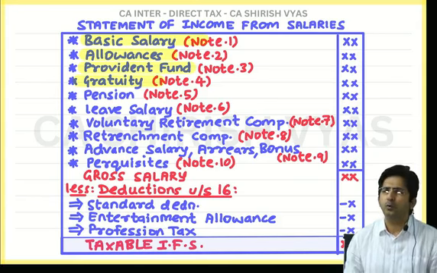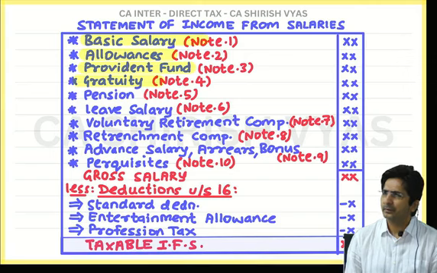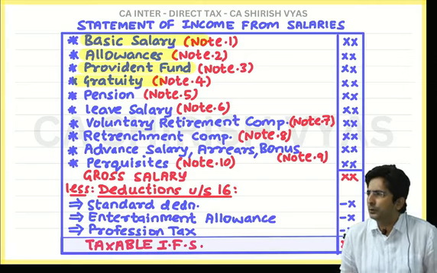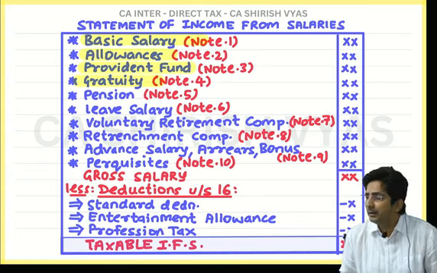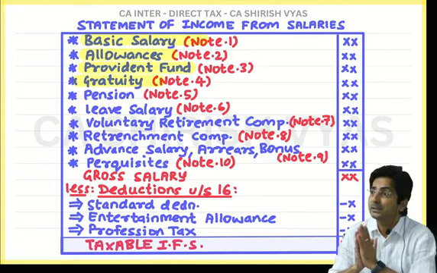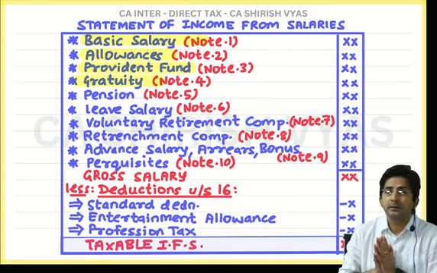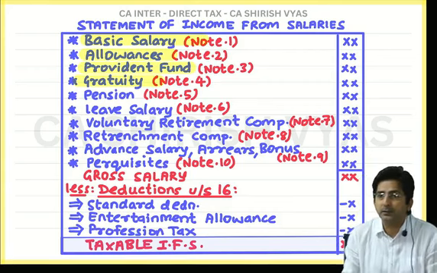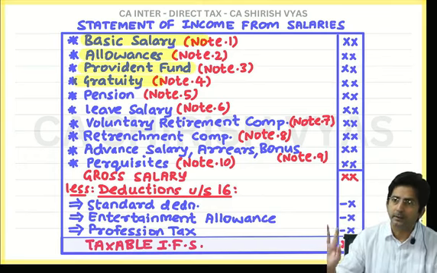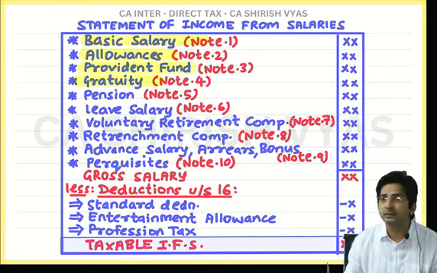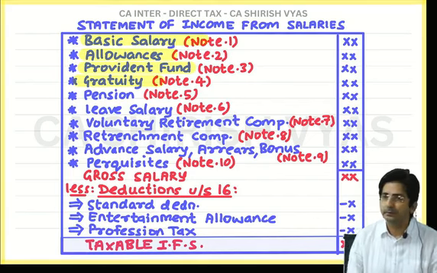But tell me, if you don't tell your boss anything, then by default what will the boss do? He will give you monthly only. Then it is uncommuted. Uncommuted means you didn't request the boss for lump sum. So if you don't request, your pension will remain monthly, unchanged, uncommuted.